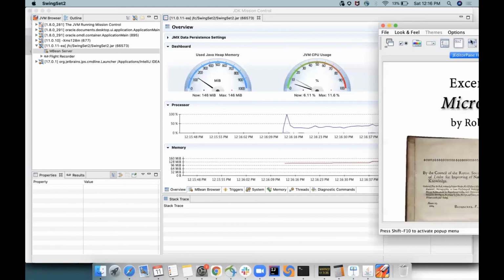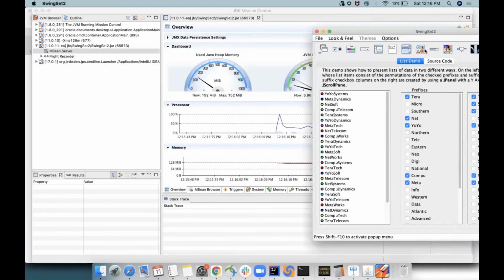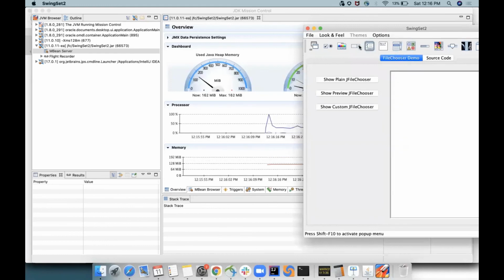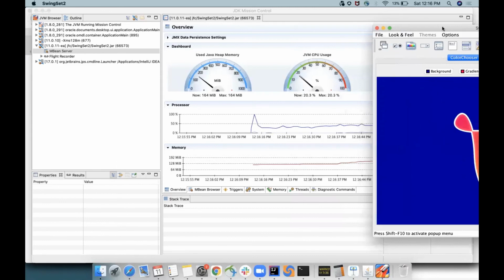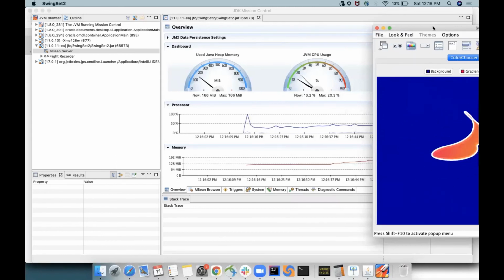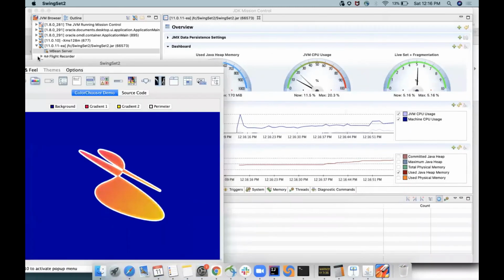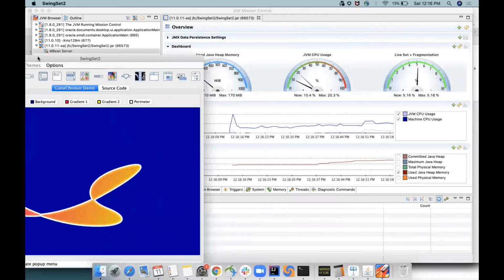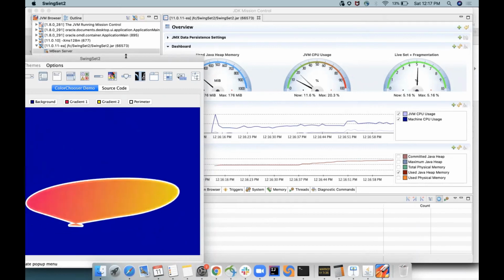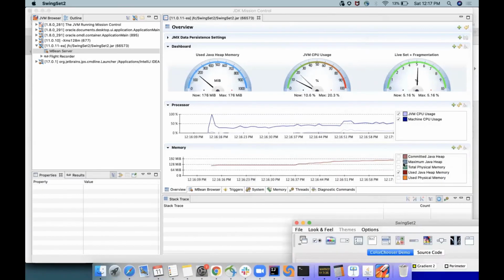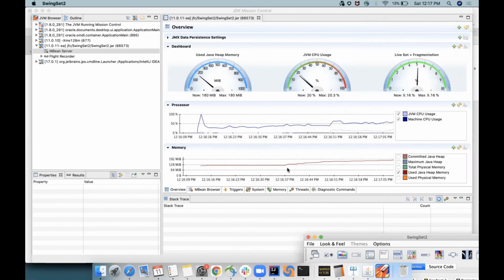If we play around with the application, memory usage will definitely go a little up. Maybe I had something which plays nicely with this application. Yeah, so you can see we are getting a spike, and this spike is basically created by the objects of Java graphics. Okay, very simple to understand. Now leaving this, let it run like this.